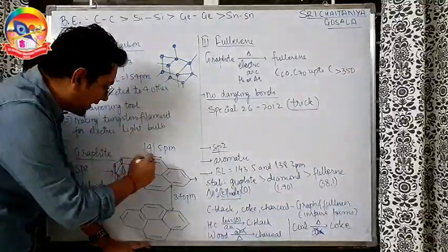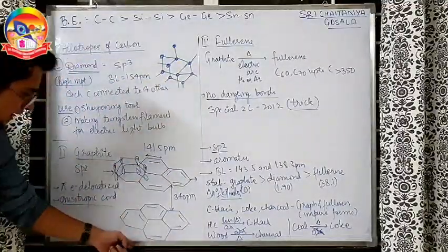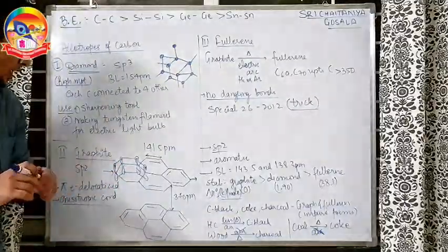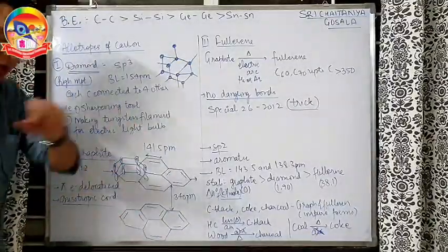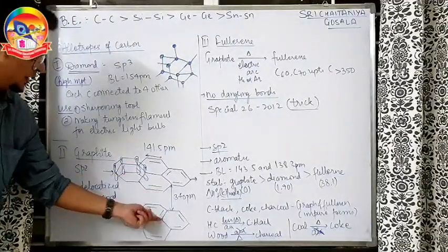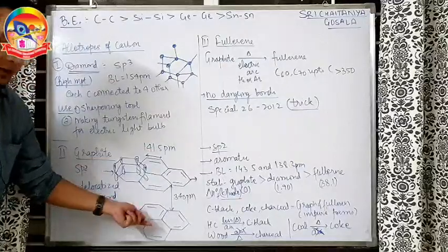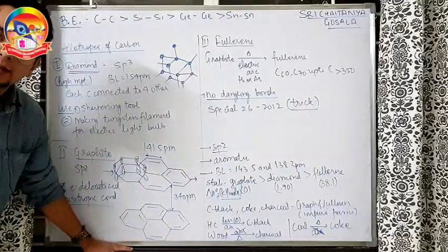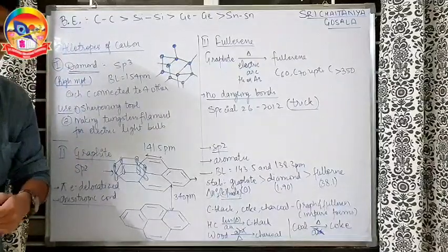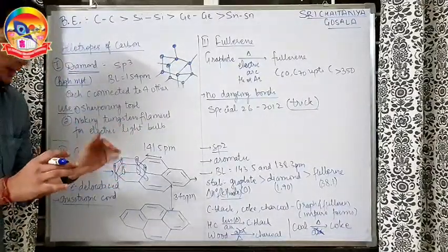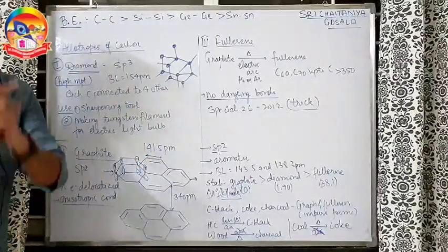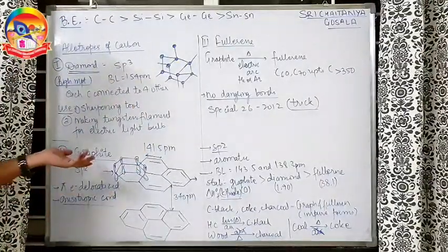But if I give electricity here and assume that this layer will also conduct electricity, it is not logical to think so. Why? Because this layer has a huge gap of 340 picometer. Electrons are not going to jump from here to here. So between two layers, graphite is a bad conductor or insulator, but within the layer, graphite is a conductor. Such a property, that means within the layer and across the layer the conductivity is different, that's why we call it an anisotropic conductor.